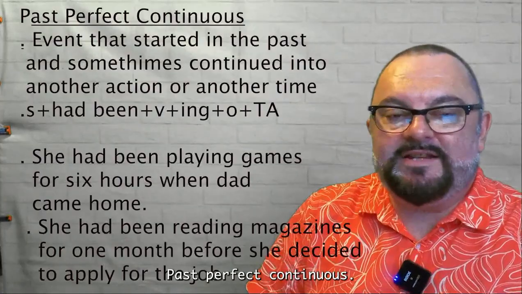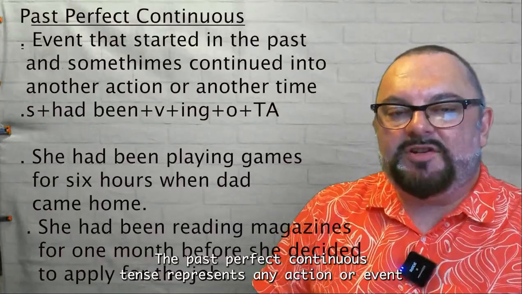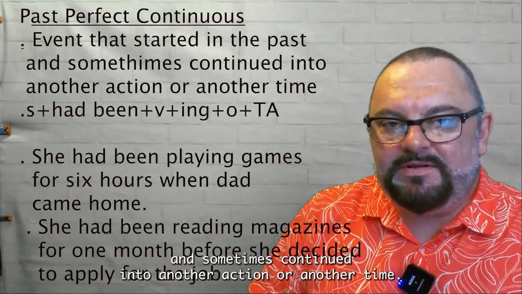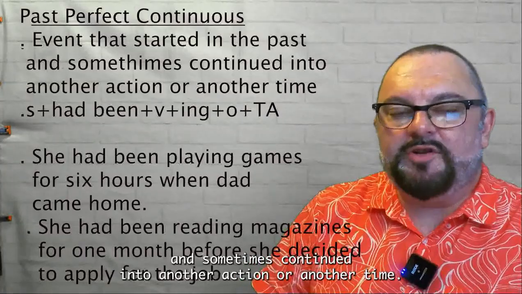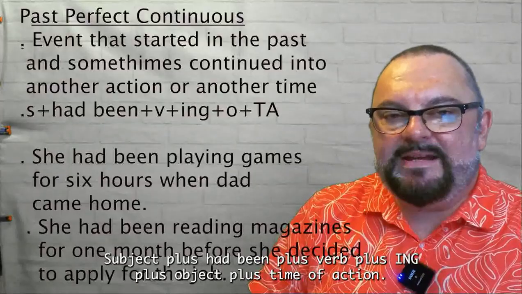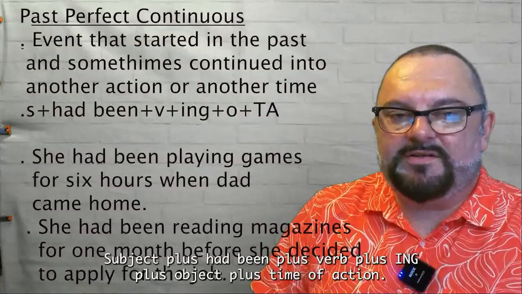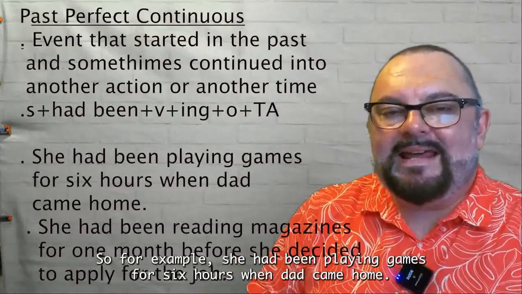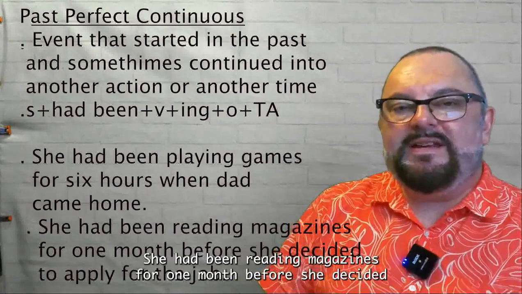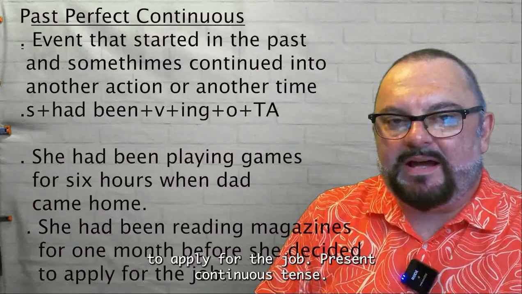Past perfect continuous. The past perfect continuous tense represents any action or event that started in the past and sometimes continued into another action or another time. So let's have a look at the formula. Subject plus had been plus verb plus ing plus object plus time of action. So, for example, she had been playing games for 6 hours when Dad came home. She had been reading magazines for 1 month before she decided to apply for the job.